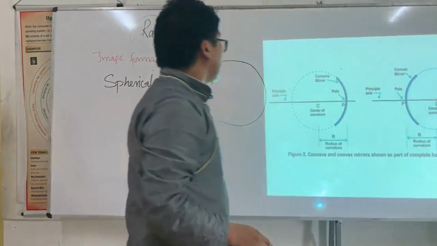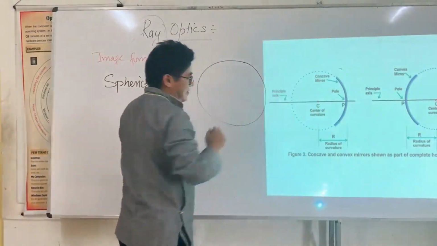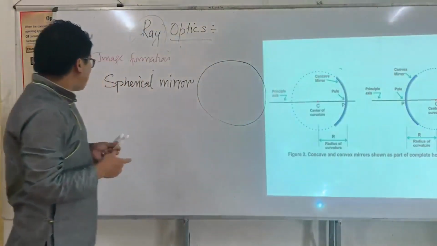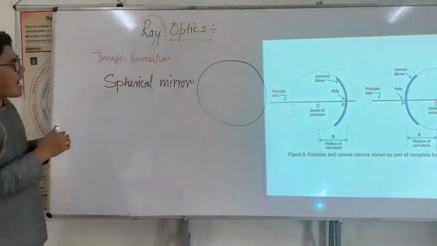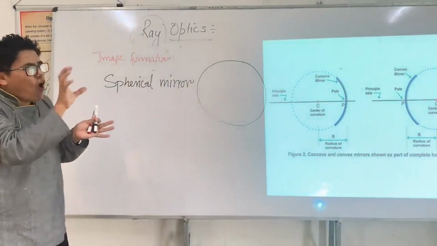So, this is a big sphere. This is another big sphere. Now when I say a spherical mirror, I am going to cut a small portion of a big sphere.